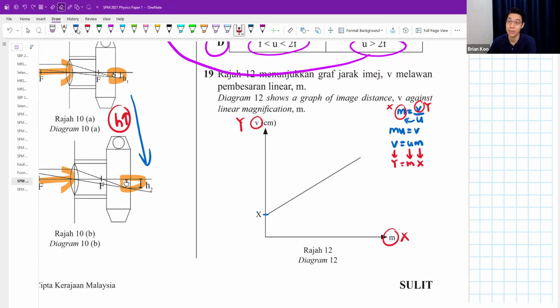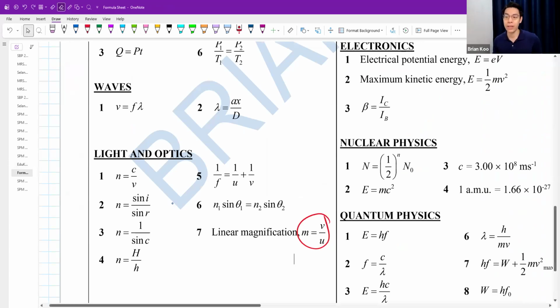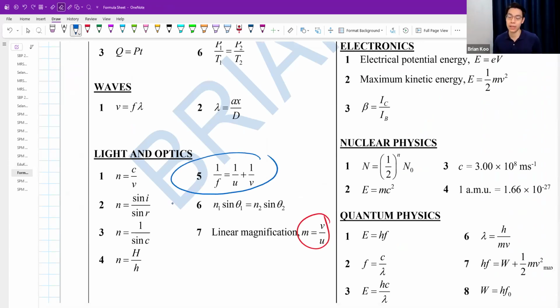But then the problem is, do you notice this graph has a c value? But right now your c value is 0. So it cannot be just coming from here. This question is actually pretty kebat. Other than this formula, what else? In your formula sheet, there is also another one that has a lot of U and V. That is formula number 5, your thin lens formula.